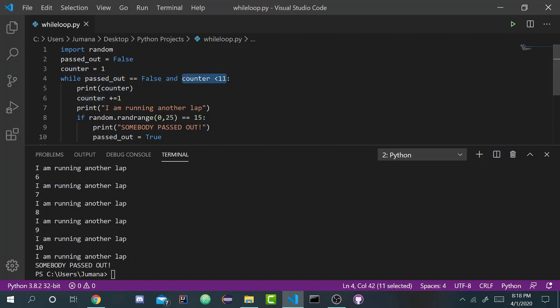But at the same time, this could also be false, because let's say in this very rare case, somebody passed out on the 10th lap and it's your 10th lap. So both this and this will be false, making this whole thing false. But remember, for this and condition to be false, at least one of them has to be false. So you know that automatically, after you finish running 10 laps, 100%, you're not going to run anymore. So that's how while loops work, guys.